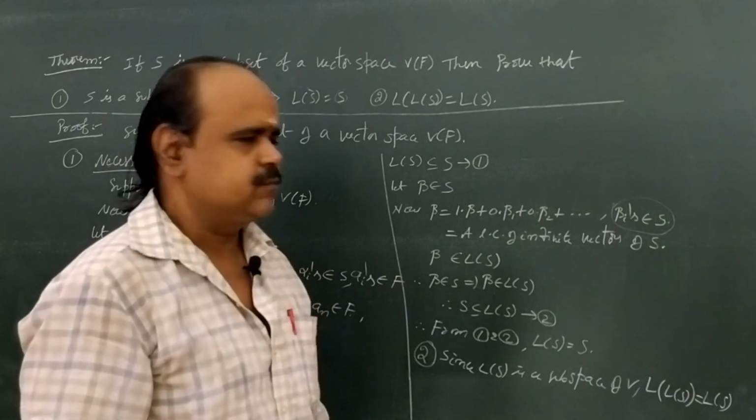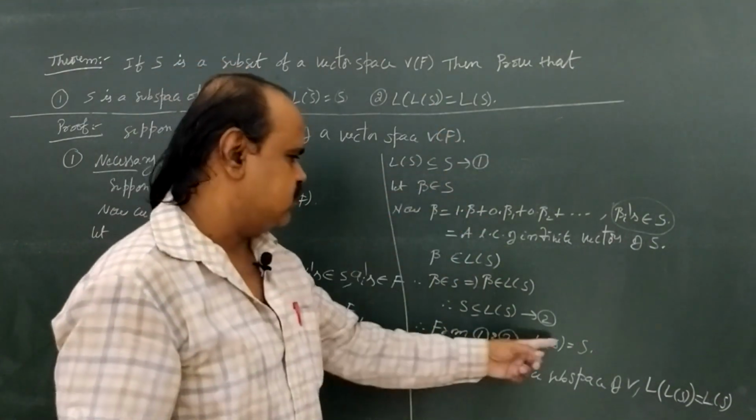This is called the second condition. So from 1 and 2 we have L of S equal to S.